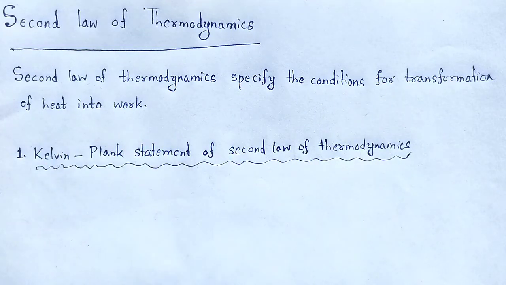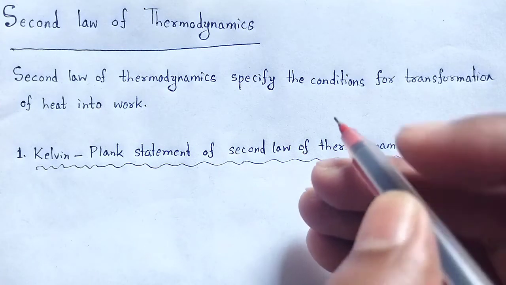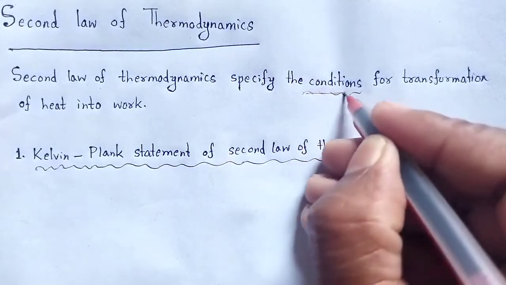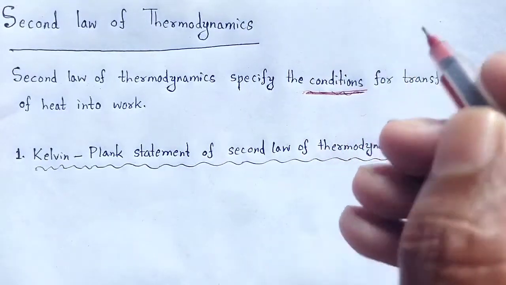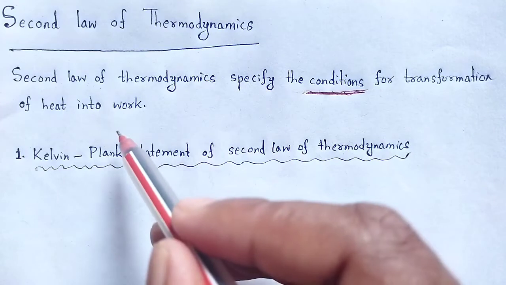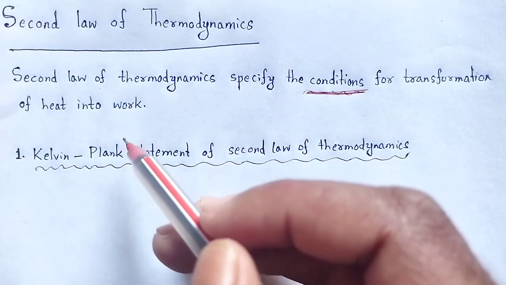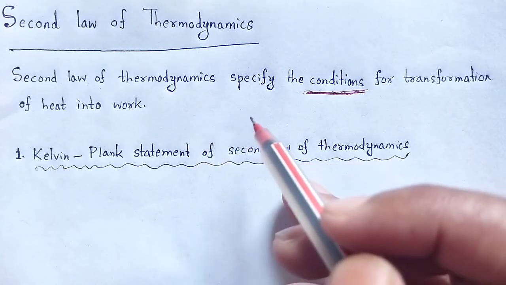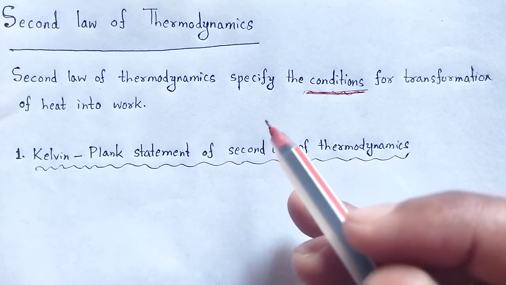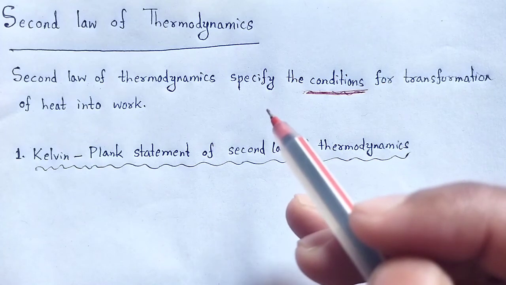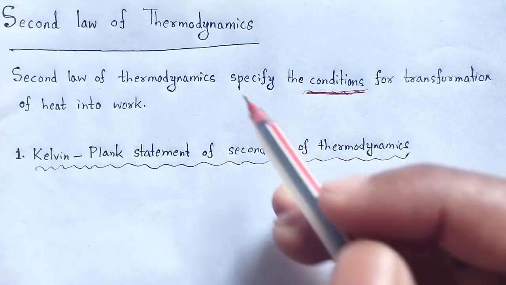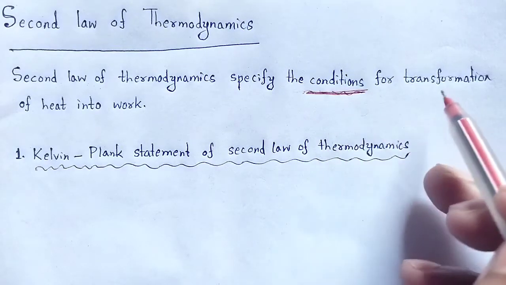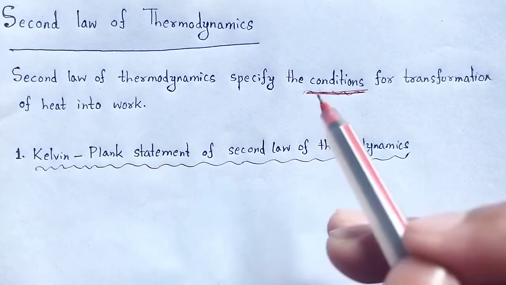In the first law, there is no clear-cut idea regarding the condition on which heat is converted into work, but the second law clarifies what that condition is.